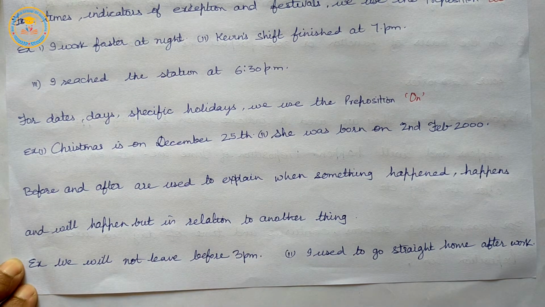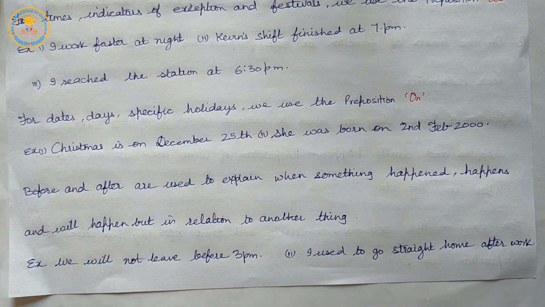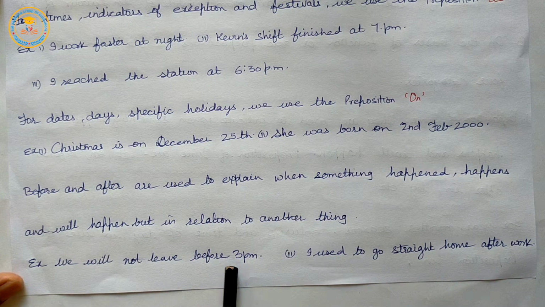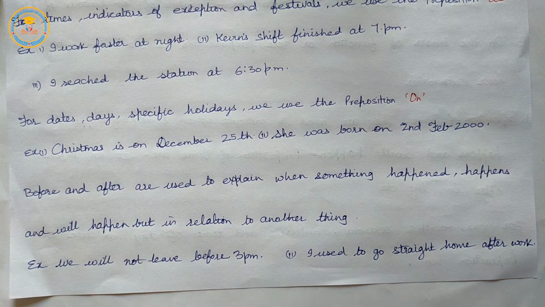Example, we will not leave before 3 p.m. Second, I used to go straight home after work.